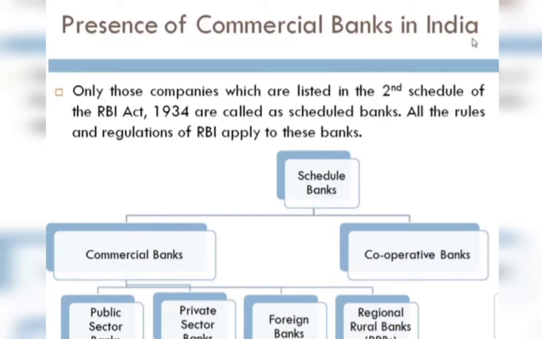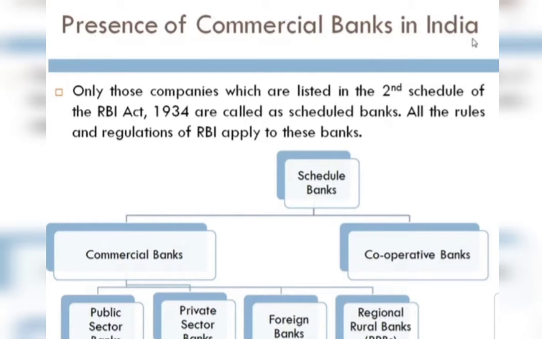Now under the commercial bank, you can see the 4 types: public sector banks, private sector banks, foreign banks, and regional rural banks. In public sector banks, there are Dena Bank, Canara Bank, SBI, Bank of Baroda. So these are the public sector banks. Then private sector, ICICI, HDFC you can write. Foreign, that is DCB Bank, any of the foreign banks working in India. Then regional rural banks, RRB, working in the rural areas. So these are the topics related to the commercial bank. This is the last topic.